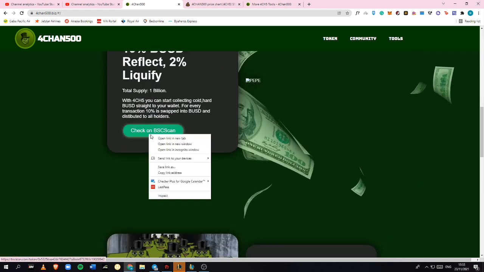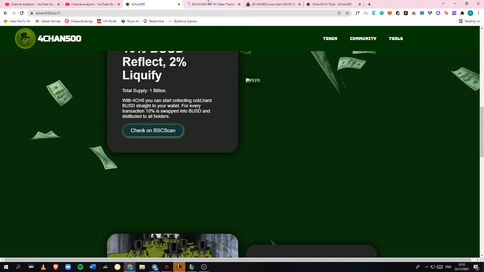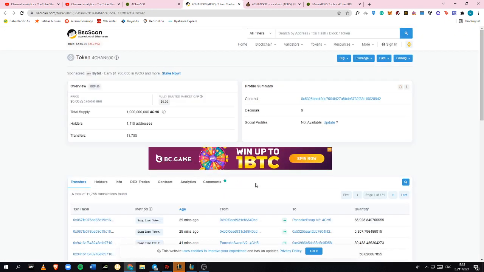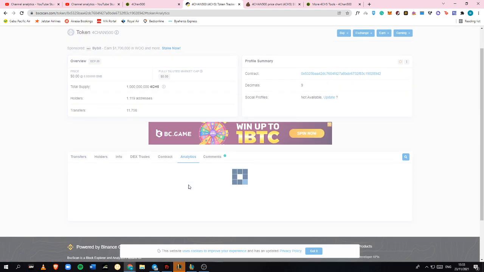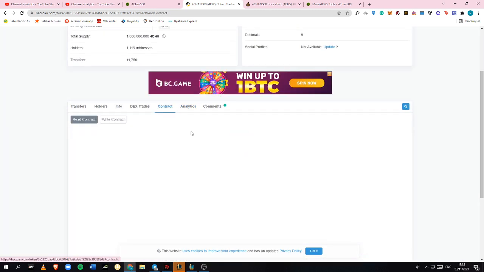You'll be able to check them on BSC scan, and if you look at it, you'll be able to see that there are more than 1,000 addresses currently inside this one, and the contract is also verified. You will be able to see it here.